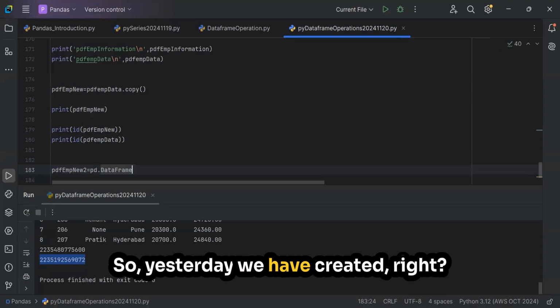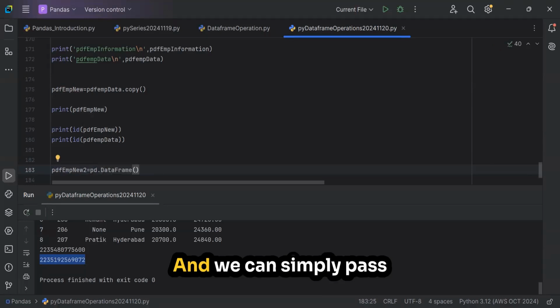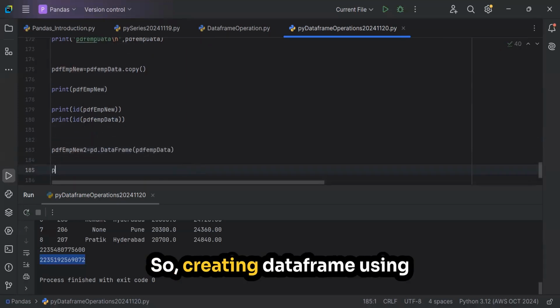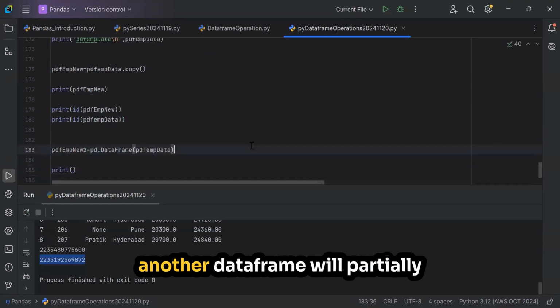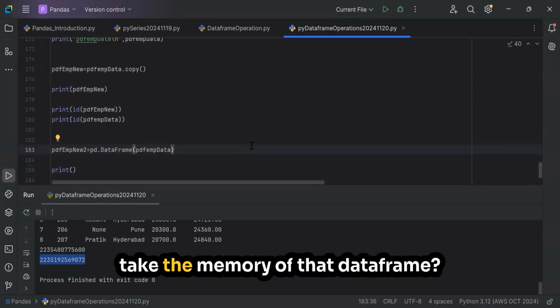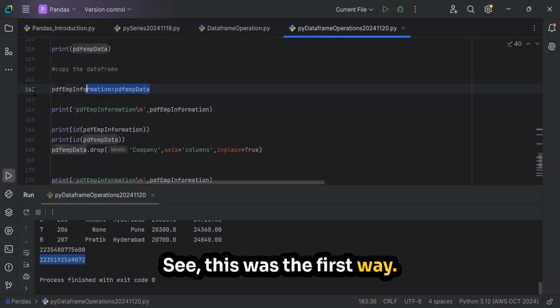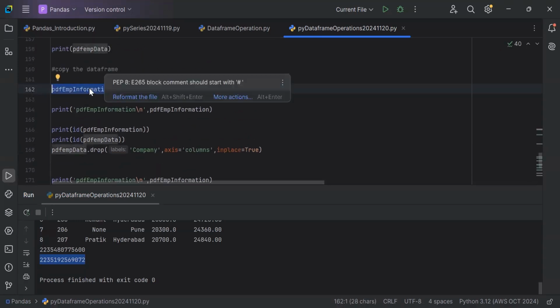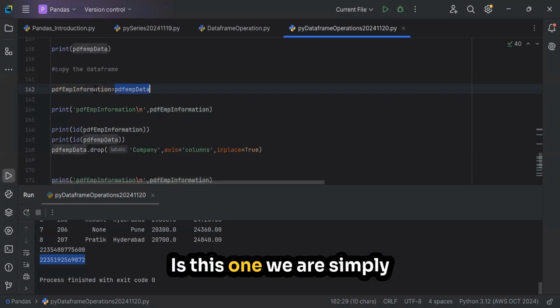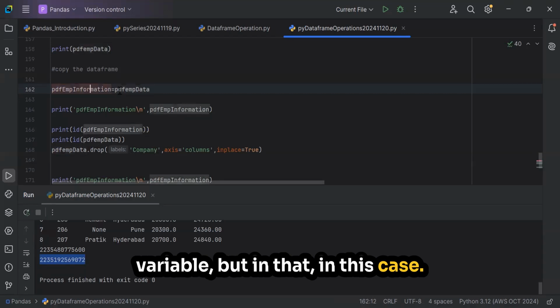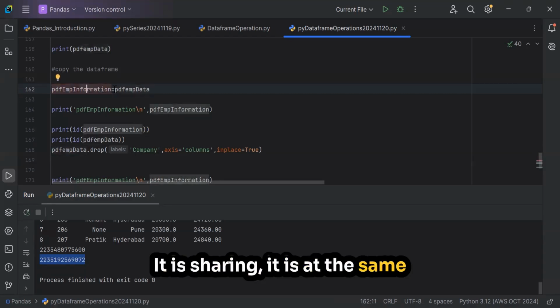So yesterday we have created, right? And we can simply pass this data frame name. That's it. Creating a data frame using another data frame will partially take the memory of that data frame. This was the first way to copy the data frame. Here we are simply assigning it to another variable, but it is sharing the same location.